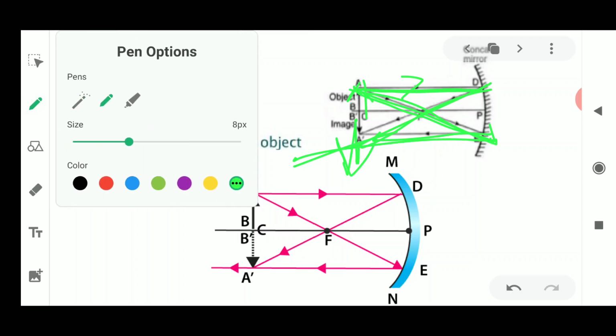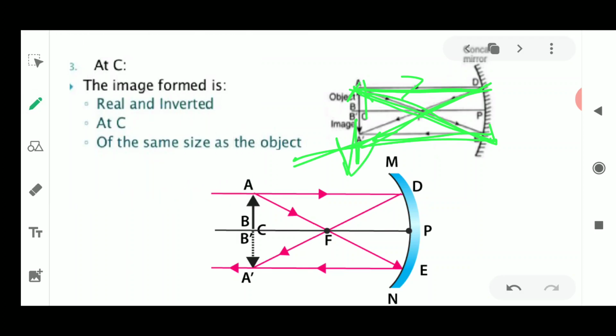Fine, so the image which is obtained will always be on the same side, and it is always vertical, a real image, an inverted image at C, and it is of the same size. Okay, so please remember that it is always the same size. So you will just draw this with a solid line. You are going to draw it as it is a real image, so you cannot draw it with a dotted line. Fine, so please remember that you will draw the correct image, and it is obtained at C.